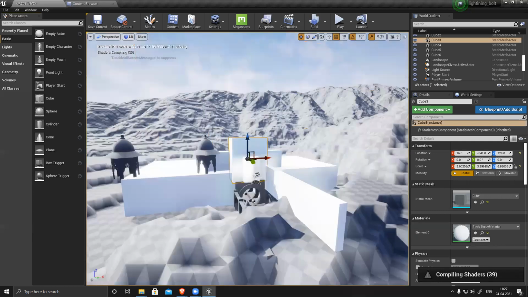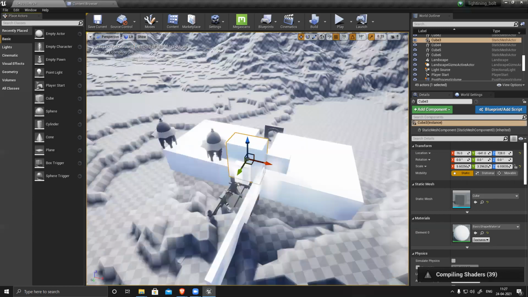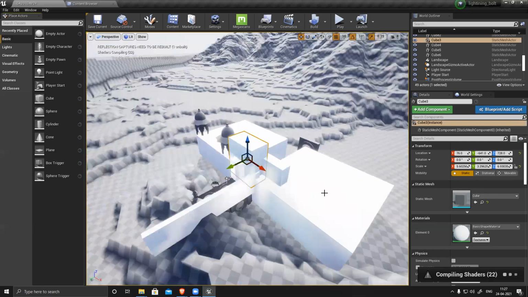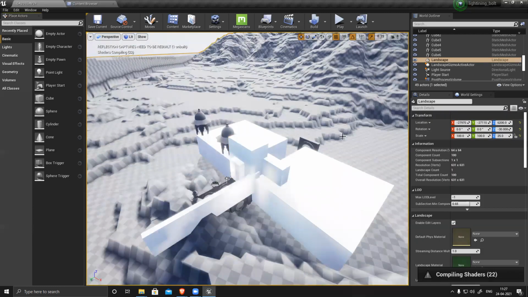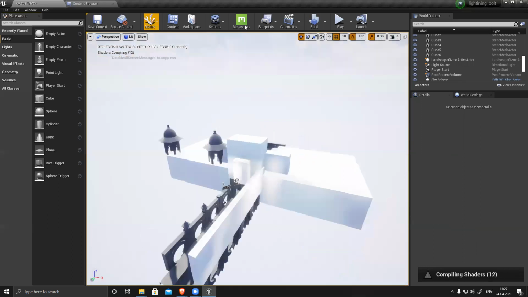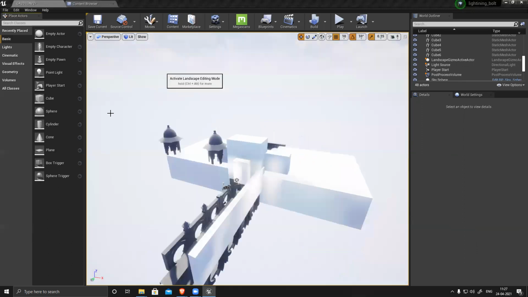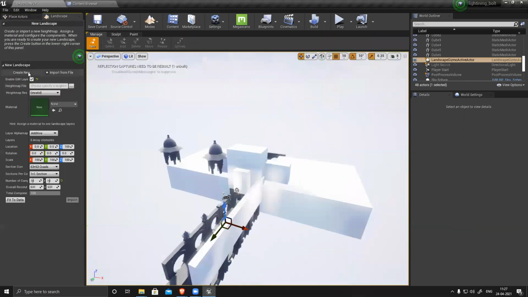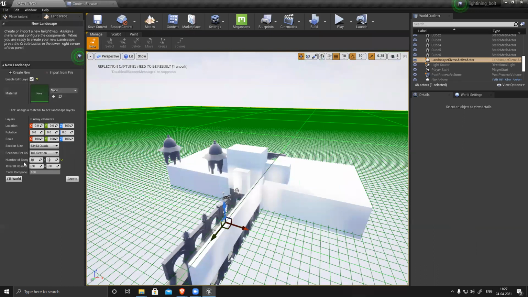So my scene is quite vast, so that will not affect it. Make sure you use a landscape. Suppose I want to make a huge landscape. Landscape, no files, create a new one, and you can see there's something called fill wall. Click this, it will generate the entire thing.